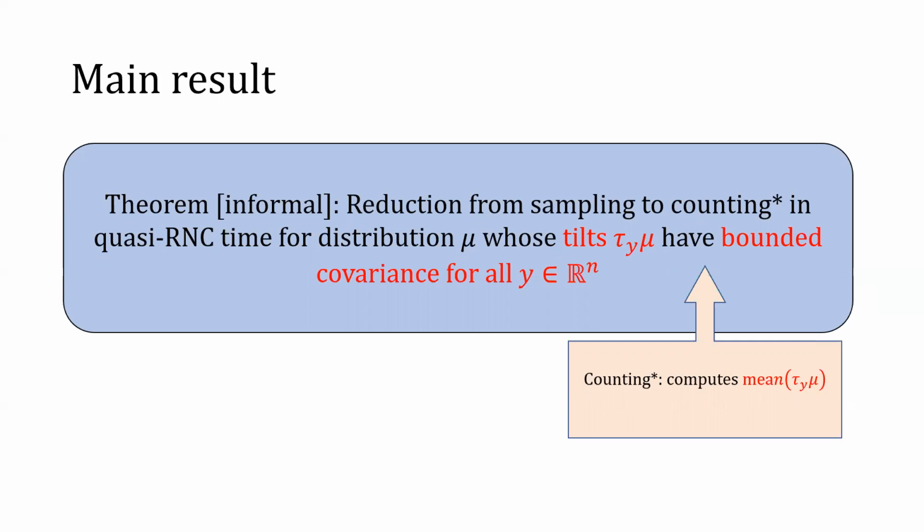Here, we assume the counting oracle and compute the mean of the tilts of mu, which can be done if we can compute the partition function of all tilts of mu. As an aside, in a subsequent work, we can reduce the number of machines to polynomial.